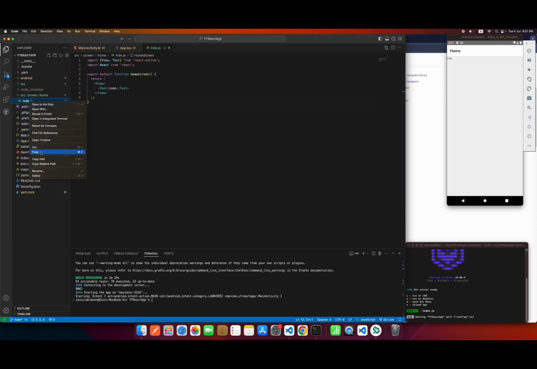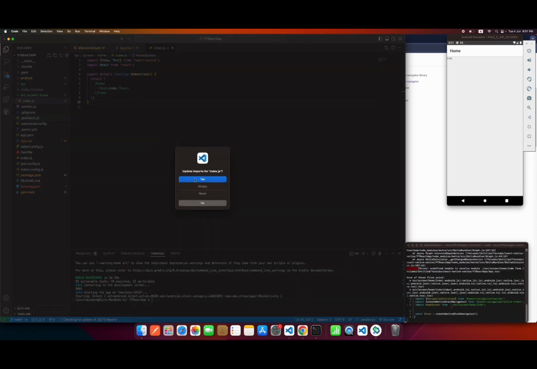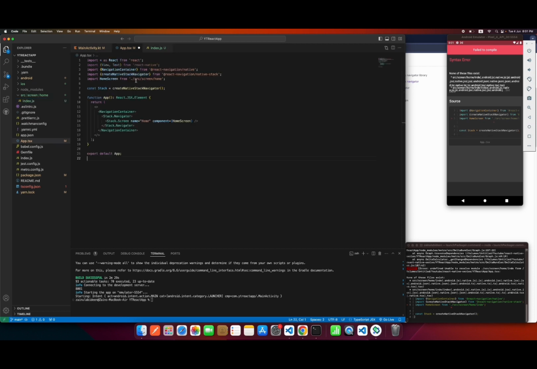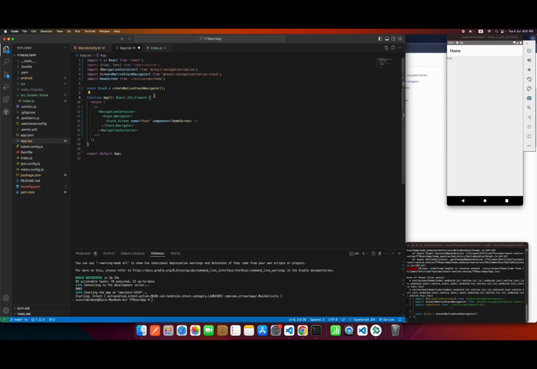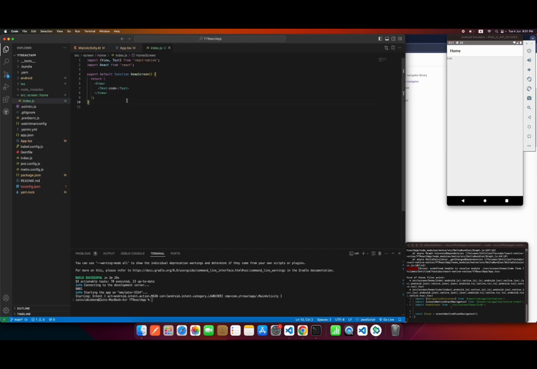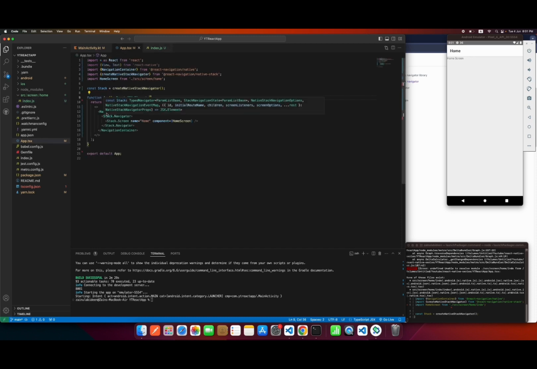We just have to rename it with index. Okay, let's save it over here. Now I will say it home screen. There are some properties of this navigation container. First of all, if you don't want this toolbar, you can remove it from Stack.Navigator.